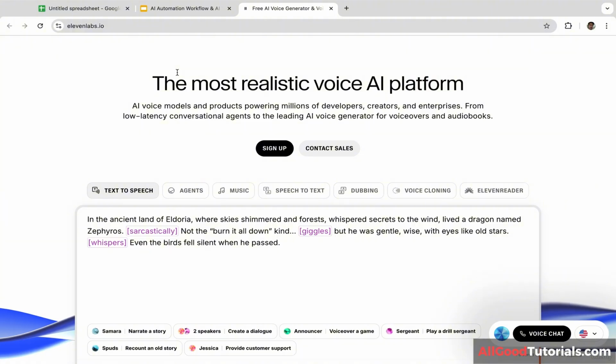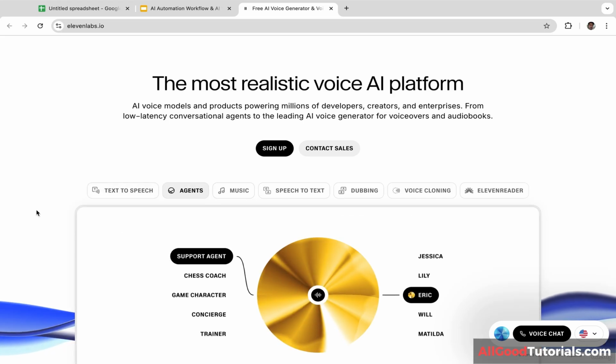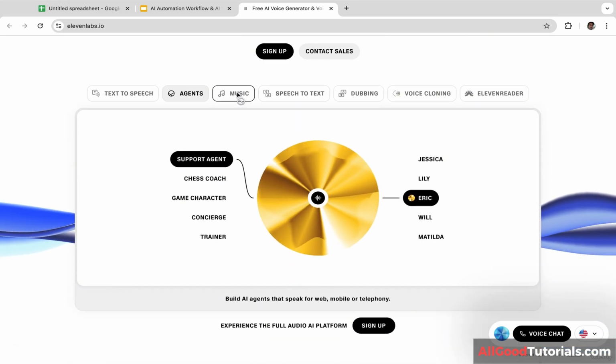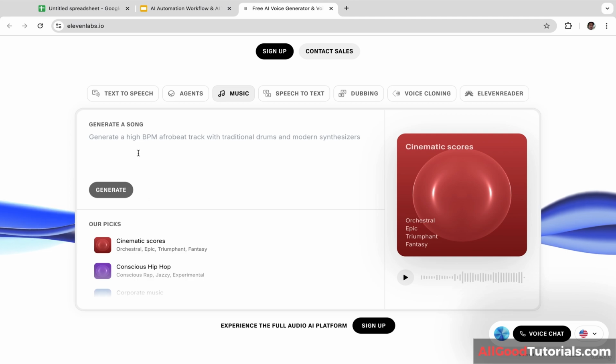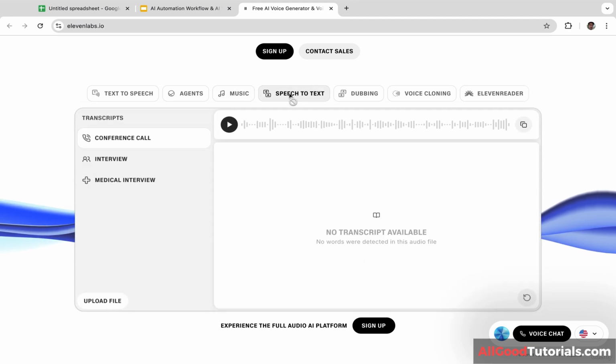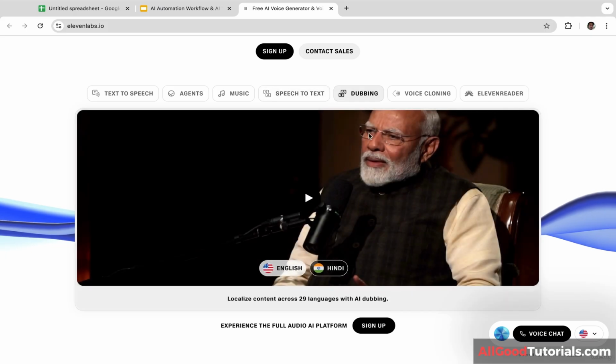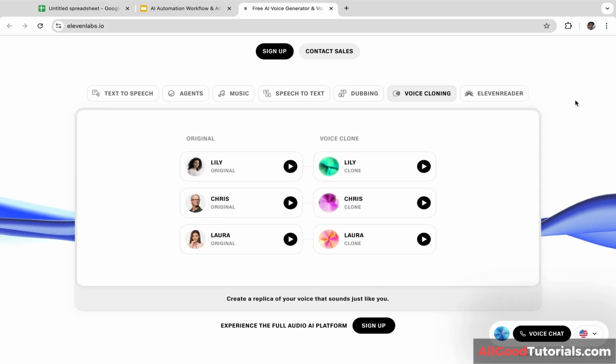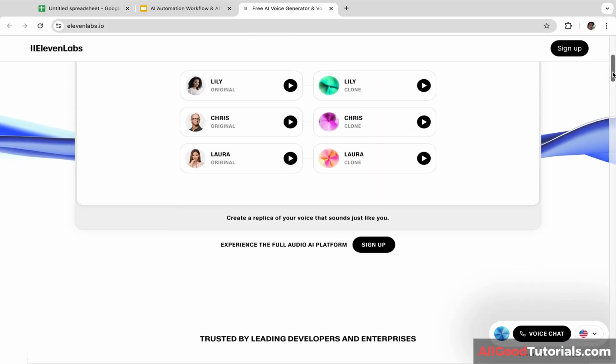There are so many things that you can do with 11 Labs. For example, you can convert text to speech. You can build AI agent, and that's what we are going to do in this course. You can generate a song. Look at this, very cool, right? You can convert speech to text. You can do dubbing. You can clone your voice, and still many more.